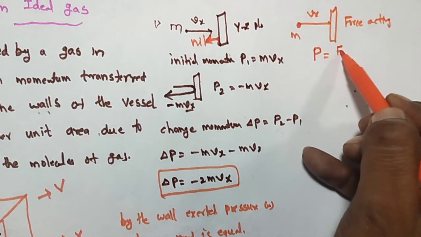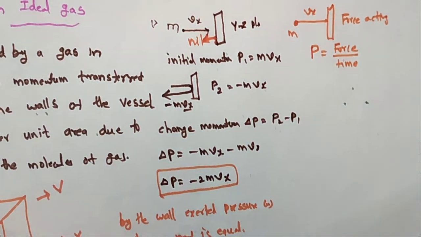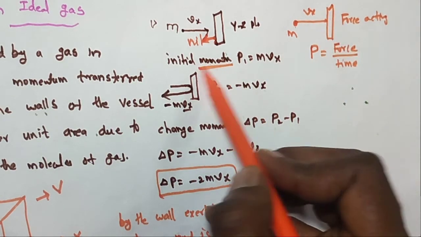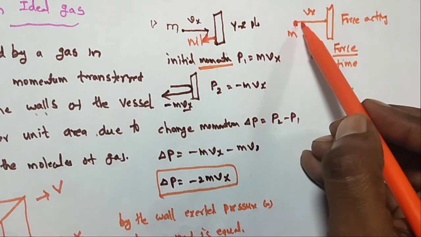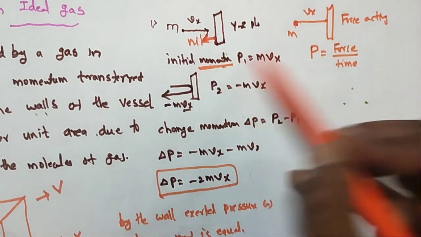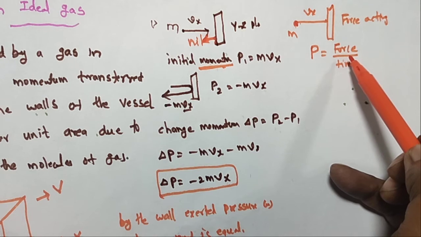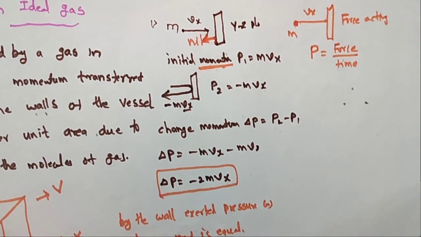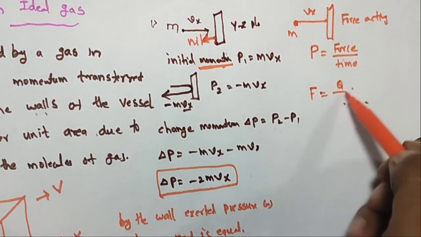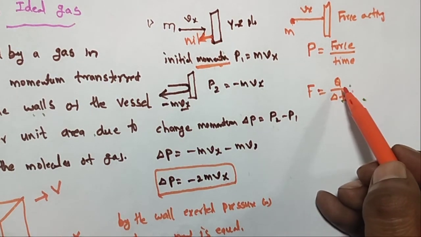Pressure is force per unit area, and the change in momentum per unit time gives the force. You can calculate this force. Here, force F is equal to Q by delta T.